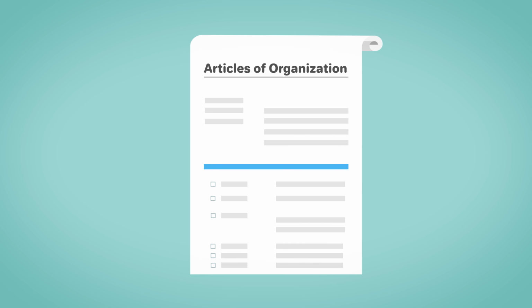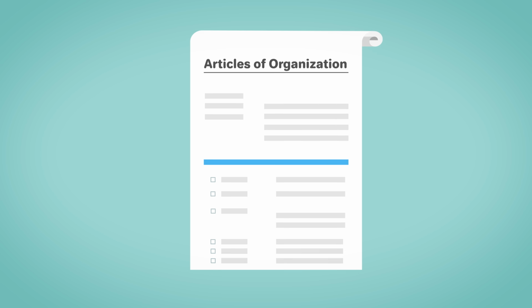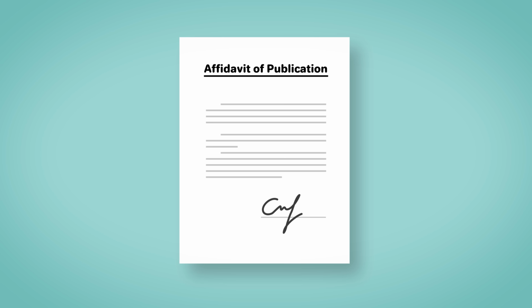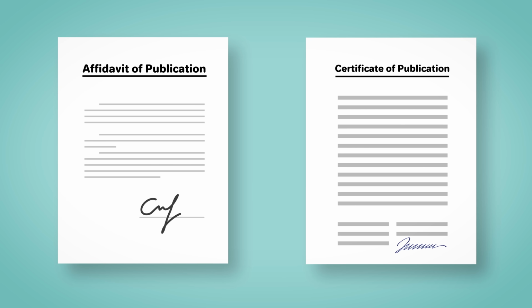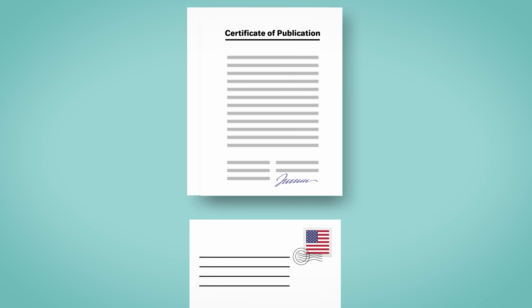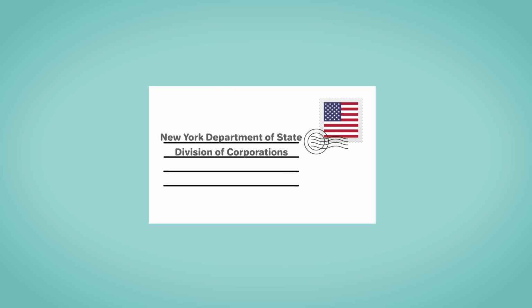After publication, the printer or publisher of each newspaper will provide you with an affidavit of publication. You must submit your certification of publication along with your affidavits of publication to the New York Department of State, Division of Corporations. After the publishing requirements are met, you can change the location of your principal office to anywhere in New York State.